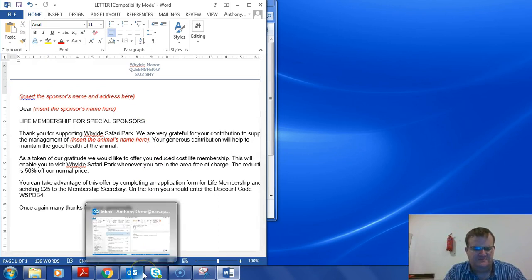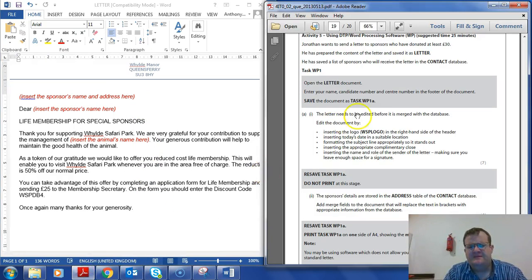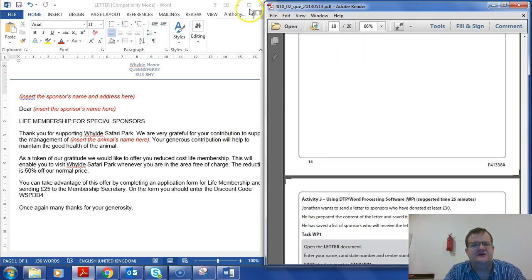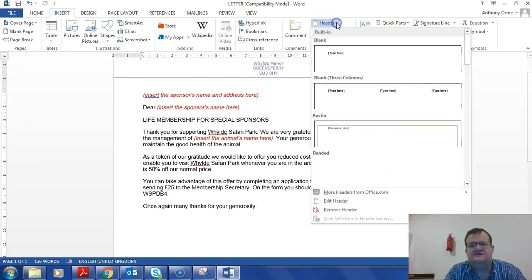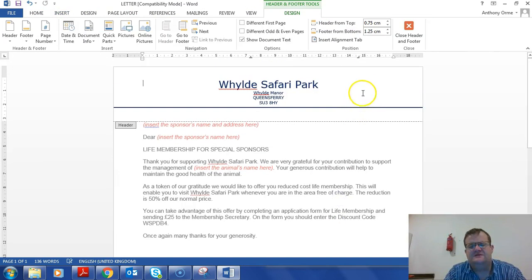Now, going back to here, the letter needs to be edited before it is merged. Edit the document to insert the logo in the right hand side of the header. So insert, header, edit the header, and we need to insert the logo.